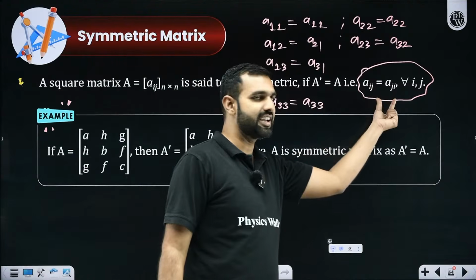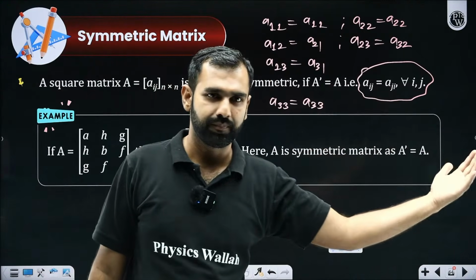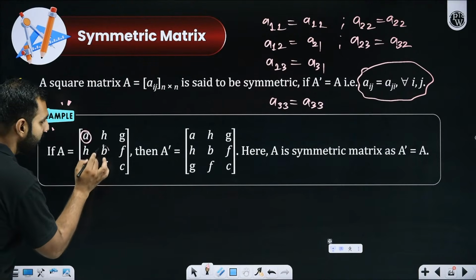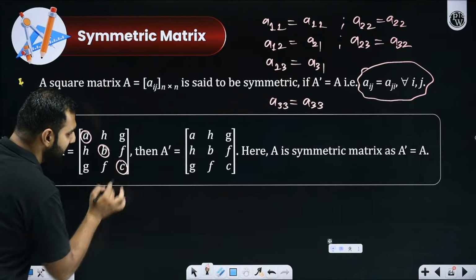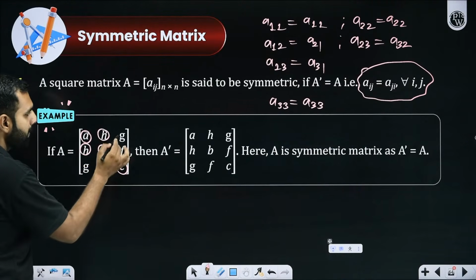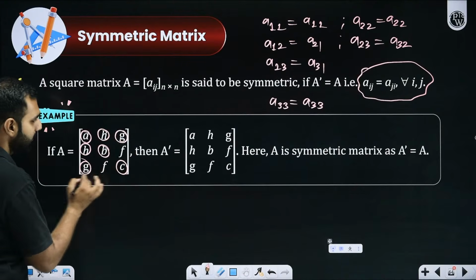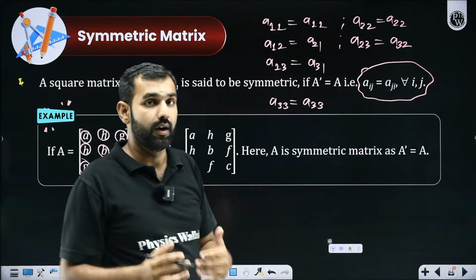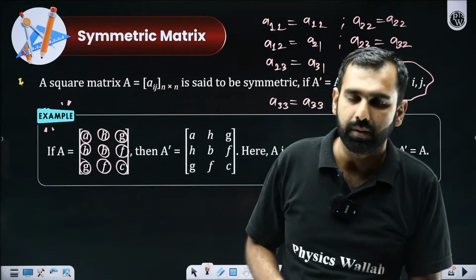That's the meaning of Aij being Aji. What does it mean? Pay attention, everyone. A11 is equal to A11, A22 is equal to A22, A33 is equal to A33. But A12 is equal to A21, A13 is equal to A31, A23 is equal to A32. That's the meaning of a matrix being symmetric.